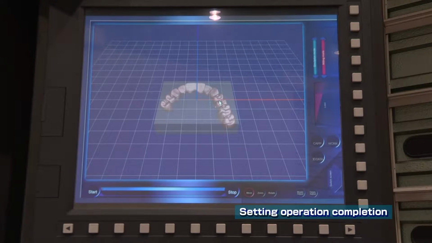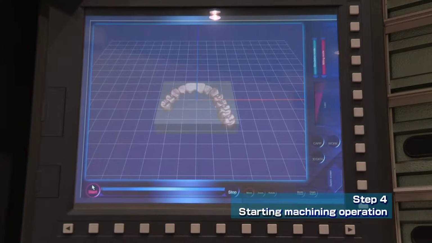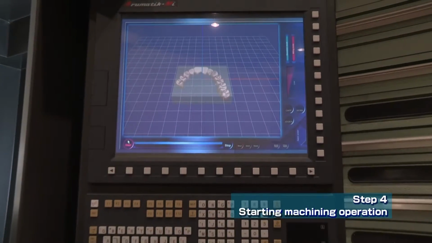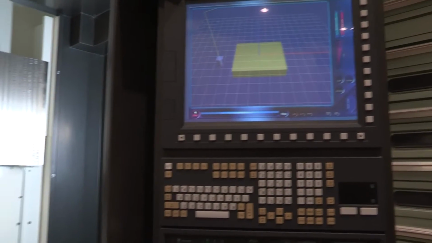This concludes all processing preparations. To start machining operations, all you need to do is push the Start button. The prototype machine tool has now started.